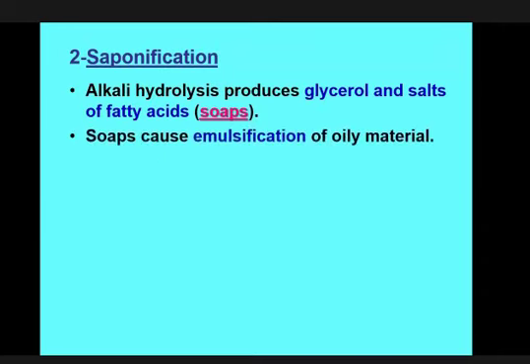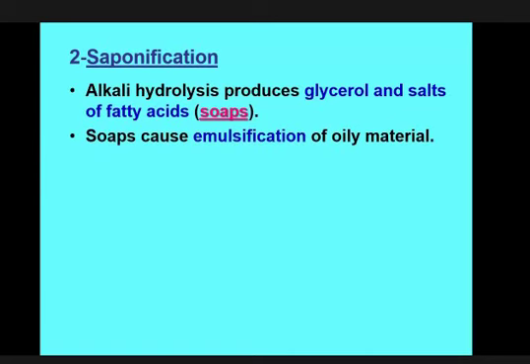So this is the property of fat. In presence of alkali, fat may be saponified to produce soap or salt of fatty acid. Soap causes emulsification of oily materials. Soap can clean your dirty clothes due to this property.